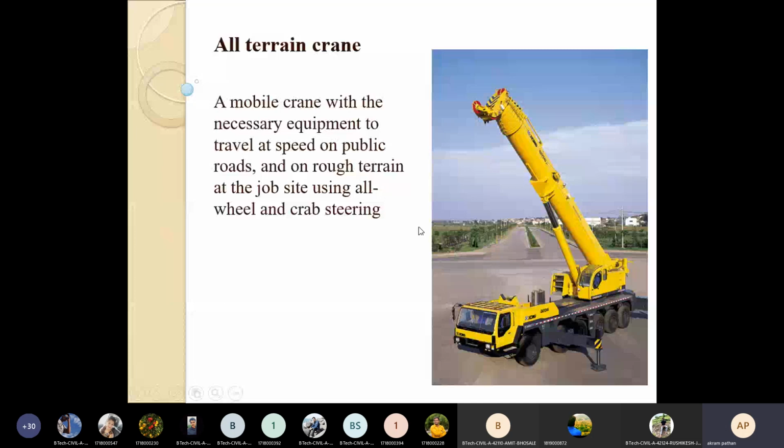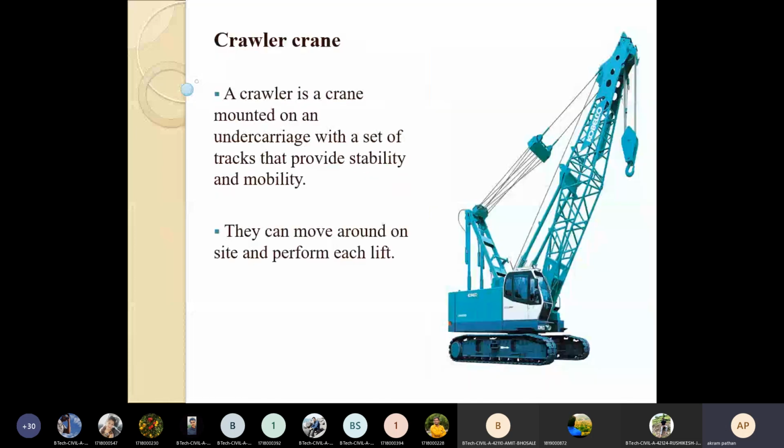Then a crawler crane will be there. So a crawler is a crane mounted on an undercarriage with a set of tracks that provide stability and mobility. So they can move around on site and perform each lift. So this is about the crawler crane. This is the boom, we can say, the pipe, and this is the arrangement for lifting of the loads, and this is the cabin where the operator can sit and operate the crawler crane to lift a particular heavy load.